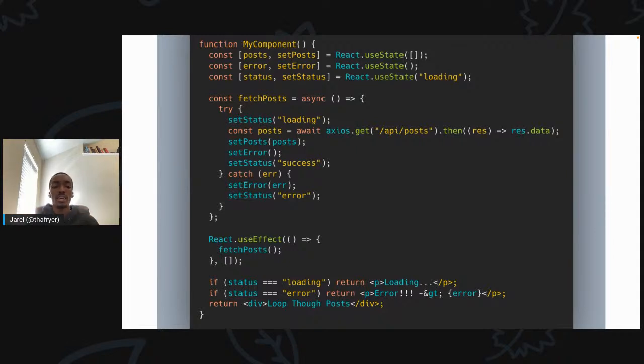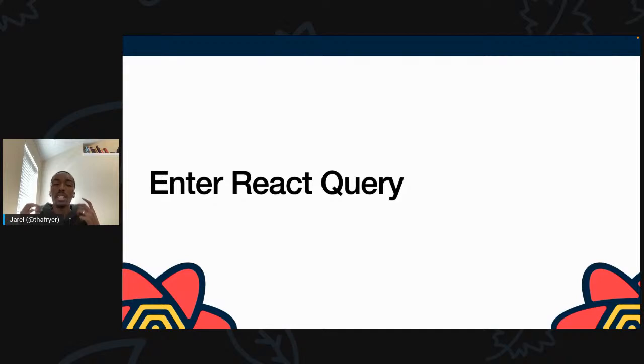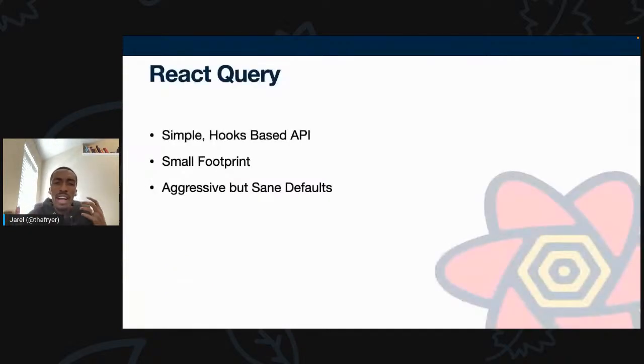So I think there's something about React Query here. It comes in and provides a nice, simple hooks-based API. I think it provides a very small footprint but has some aggressive but sane defaults that allow us to really manage our remote state in a way that's going to allow us to build applications simpler, quicker, and much more effectively. So let's move to the code. Let's get right to the code. That's what everybody wants to see, really.